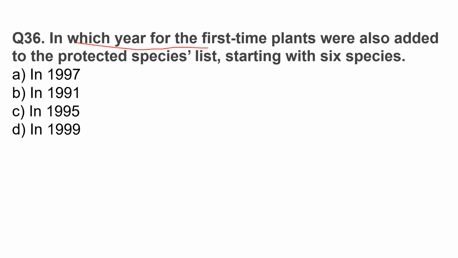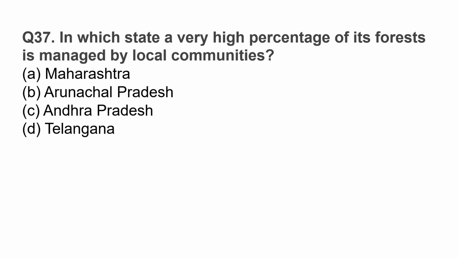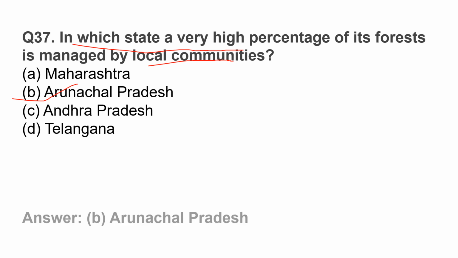In which year for the first time plants were also added to the protected species list, starting with 6 species? The correct option is option B, in 1991. In which state a very high percentage of its forest is managed by local communities? The correct option is option B, Arunachal Pradesh.